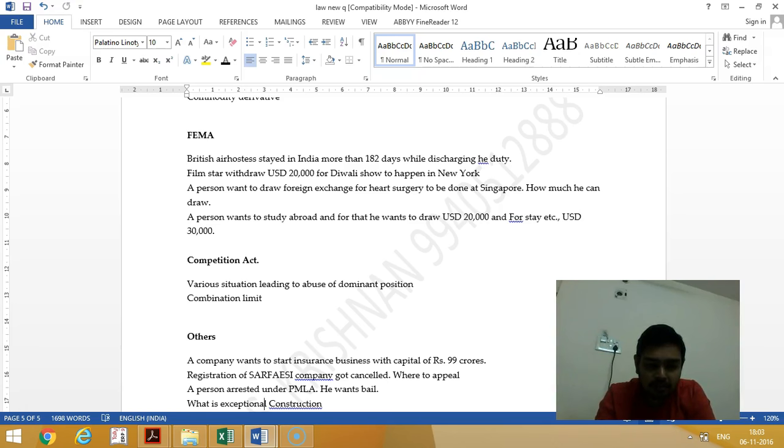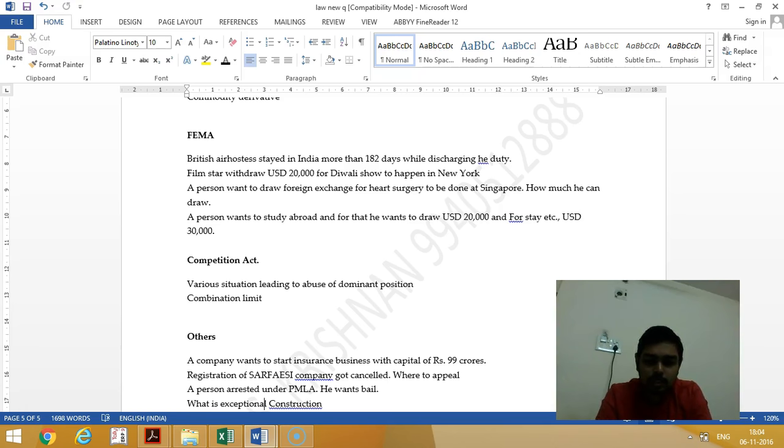Then registration under the SARFAESI Act: the SARFAESI company got cancelled. Where to appeal? See, the SARFAESI company has to appeal to the Ministry of Finance, that is the central government. Then a person arrested under PMLA wants bail. See, if a person is arrested under PMLA, it's a non-bailable offence. They cannot be given bail. But if the public prosecutor has approved it, or has not expressed his unwillingness, 3 persons can be given bail: a woman, a juvenile, and a sick person. They can be given bail. Other than that, nobody can be given bail.